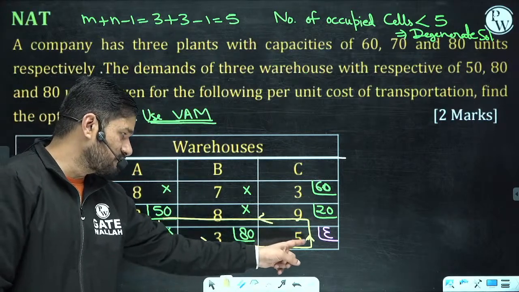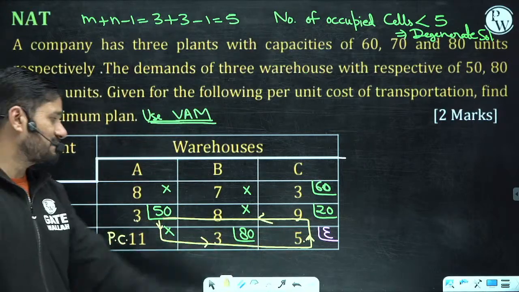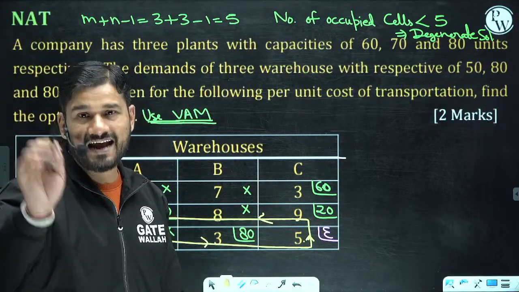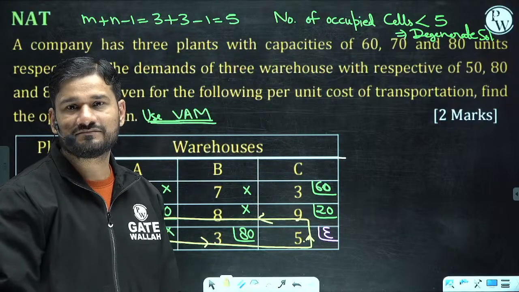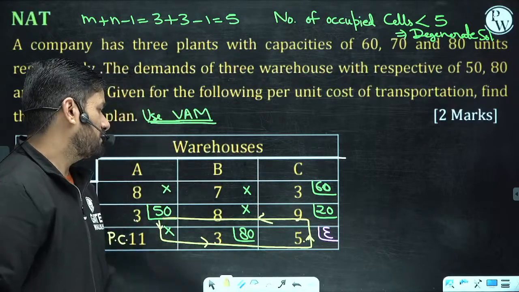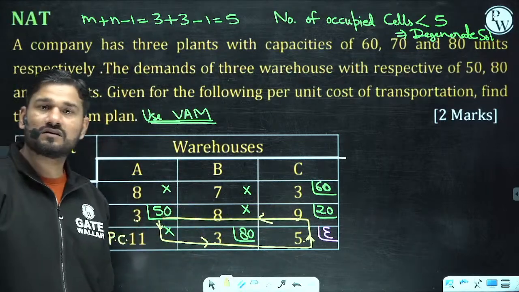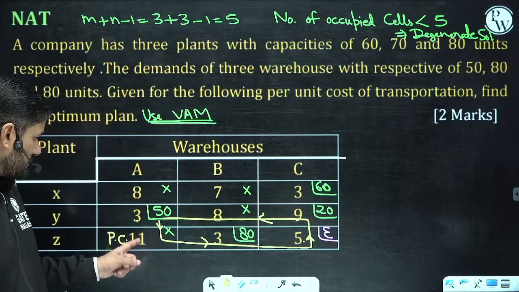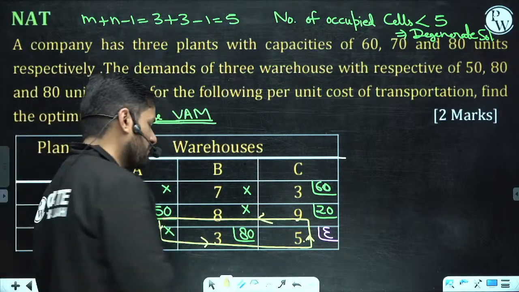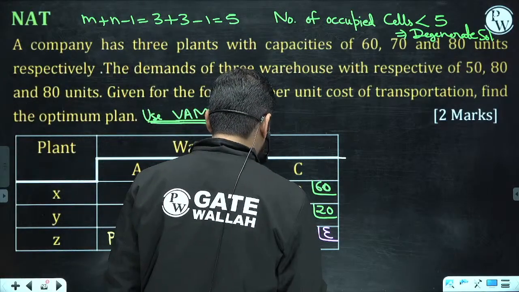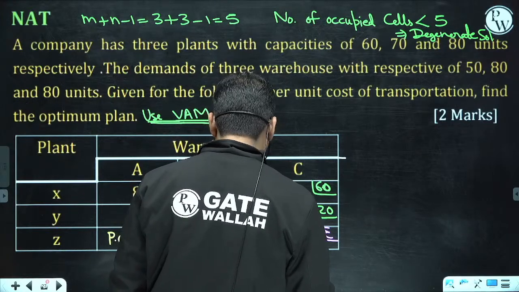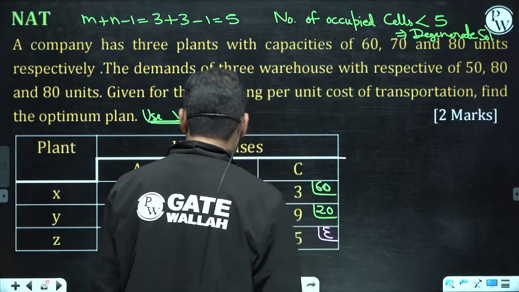And the cells which you are not using in the loop, what is the sum of that? Can you check it? The cells you are using, the sum is 12. The cells you are not using, the sum is 16. I am not going to transfer the quantity, because whatever cells I am using right now, my expenditure is only 12 rupees. Are you getting this point or not?